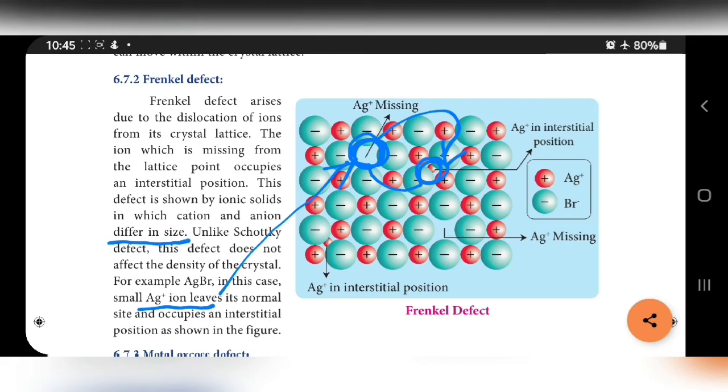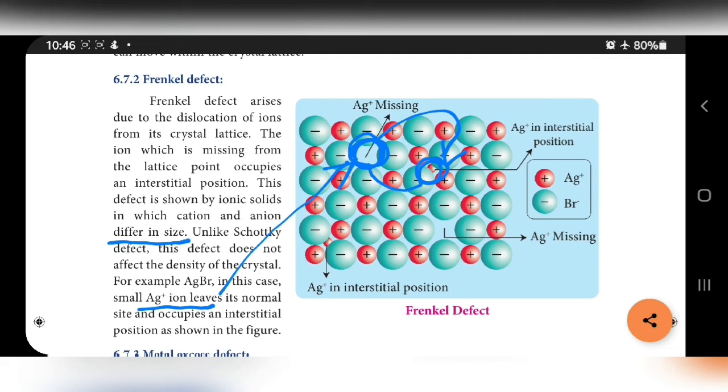Instead of occupying one place, the Ag plus ion occupies another place. Second, Schottky defect exists only in ionic solids which contain similar sizes of cation and anion. But this Frenkel defect exists only in ionic solids in which anion and cation differ in size, not similar.